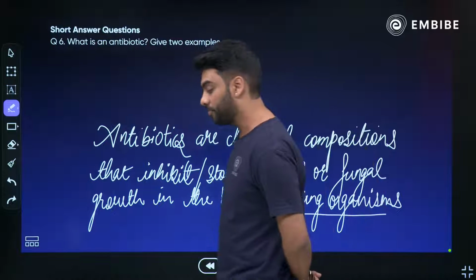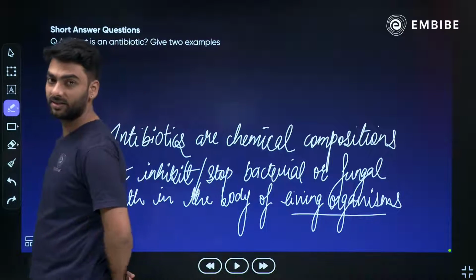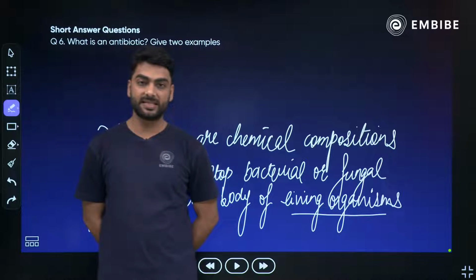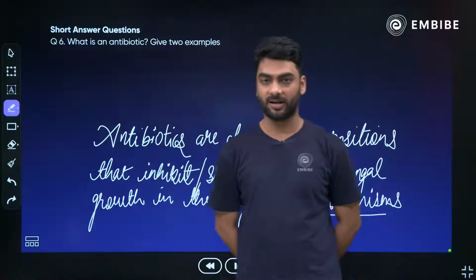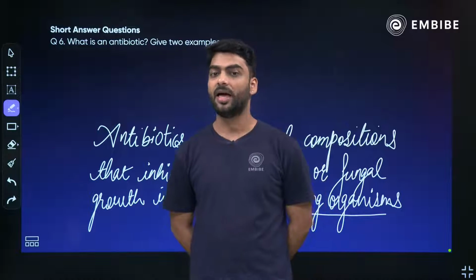So there is streptomycin, erythromycin, tetracycline, penicillin, all of these are antibiotics, right? Azithromycin, amoxicillin.